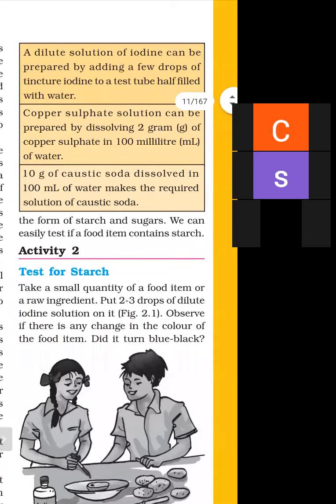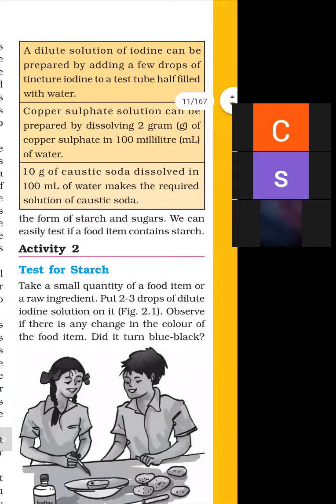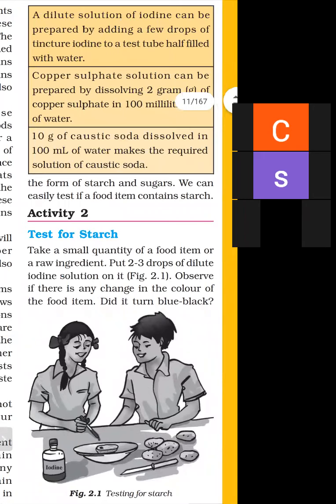Next one is, how can we prepare solution of caustic soda? Take 100 milliliter of water and add 10 gram of caustic soda, dissolve it in the 100 milliliter of water. Then the solution of caustic soda is prepared. And what is the formula of caustic soda? NaOH. Take some water in the beaker and add 10 gram of caustic soda. Then the solution of caustic soda is prepared.